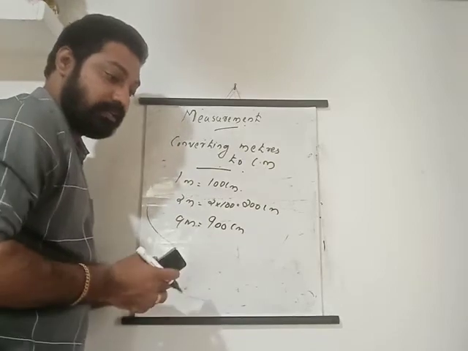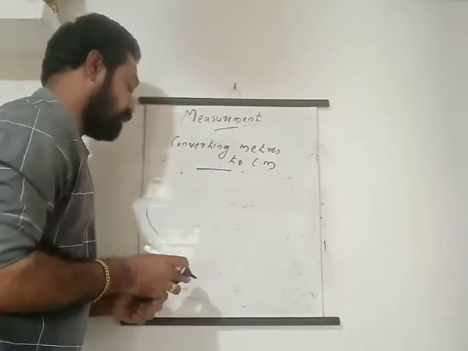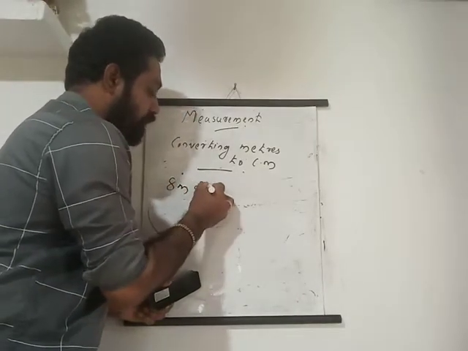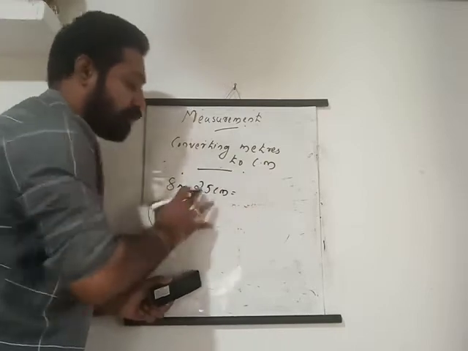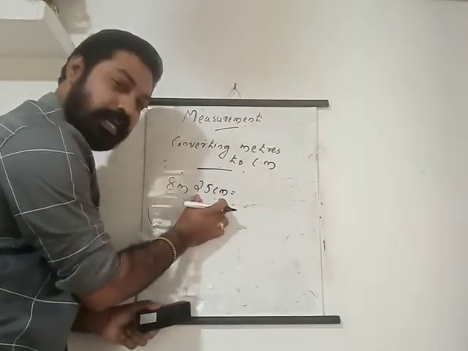Okay, like that way. How can we convert this one? 8 meters 25 centimeters. We need to convert all these things into centimeters. What do we have to do? Here this part is already in centimeters.